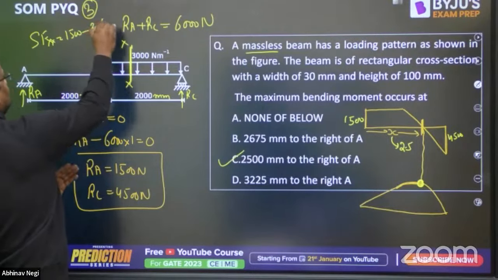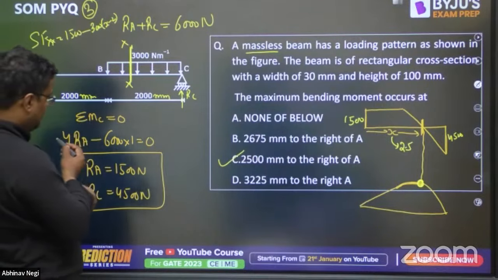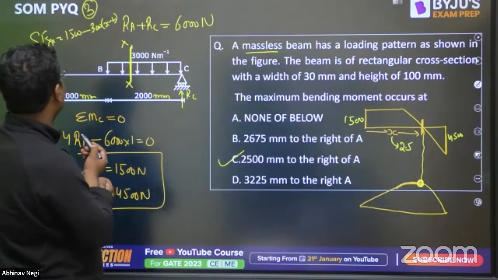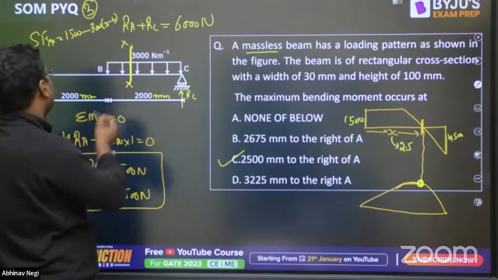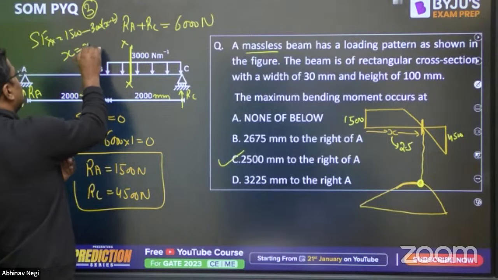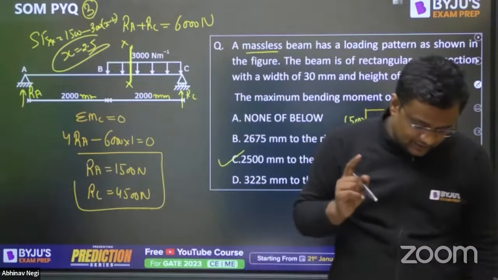3000 into x minus 2, like this. Okay, and now from here, x ki value kahan gayi? 2.5. Okay, 2.5 minus 2 will be 0.5. So from here x is equal to 2.5. It is directly solved. Okay, so got it everybody?